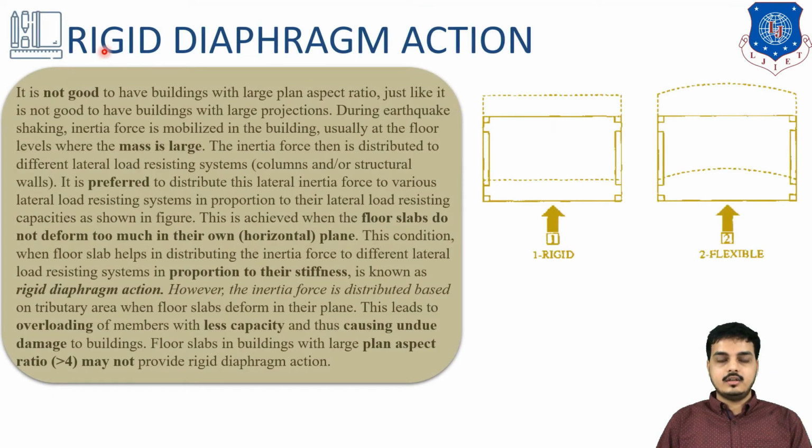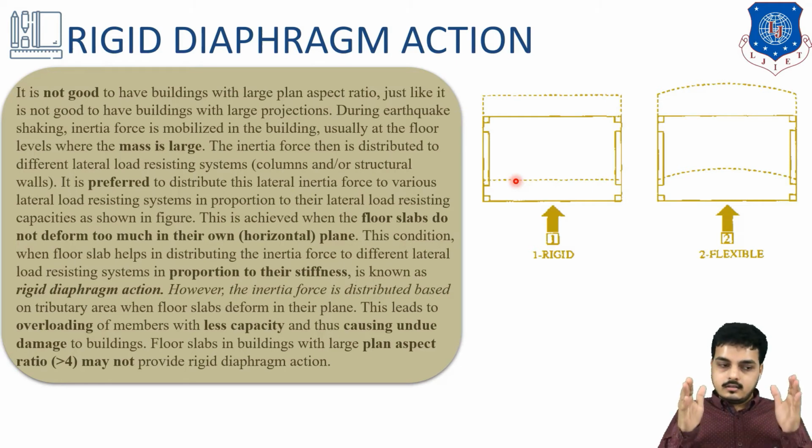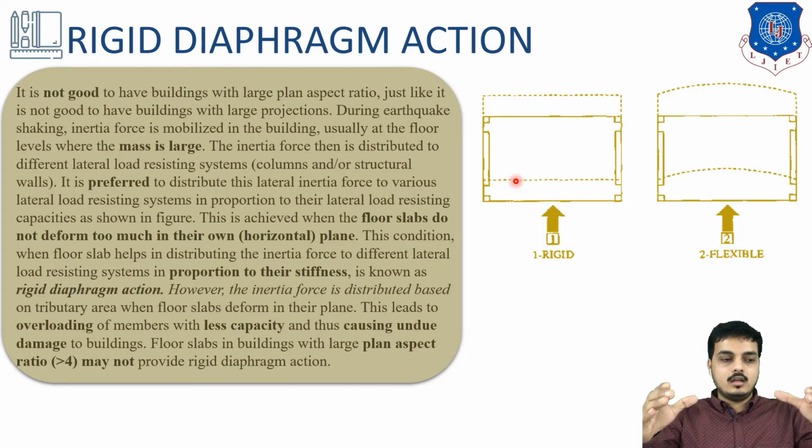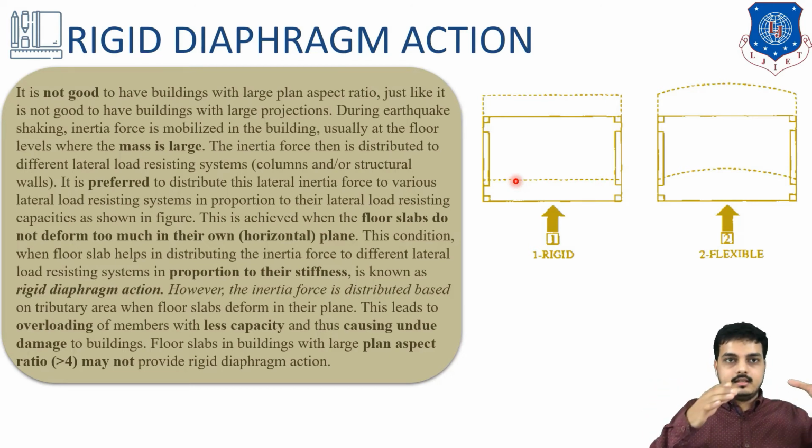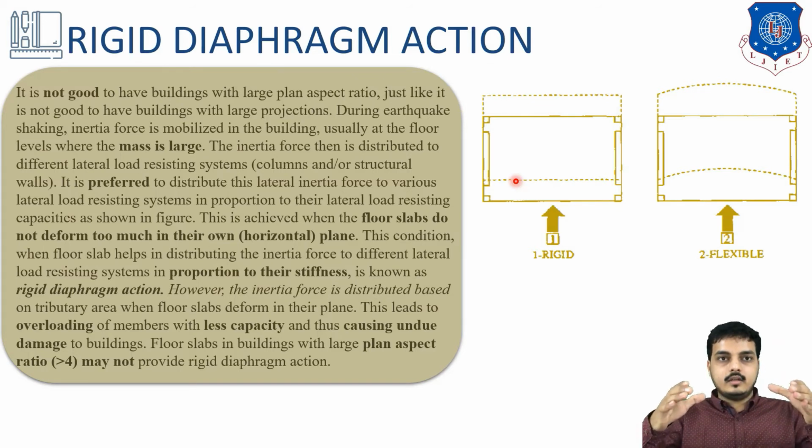Next here is rigid diaphragm action. It's a very simple theory. Look, this is a slab resting on columns. As we know, a slab contains a huge mass, so during the earthquake, it is the main influencer during the swing. So our diaphragm, or say the entire slab, which is considered as a diaphragm, should act in a rigid way. That entire slab should move in a similar way, back and forth or side by side. It should act in a similar way.